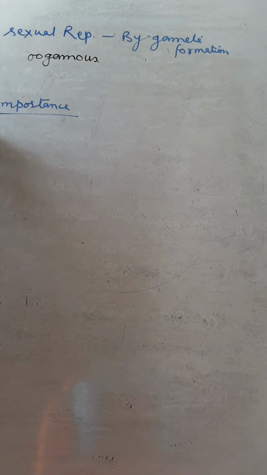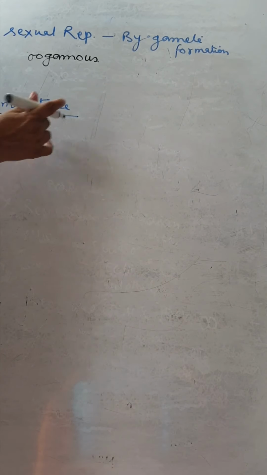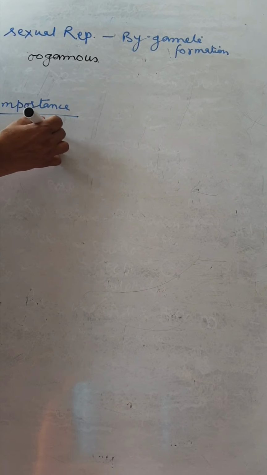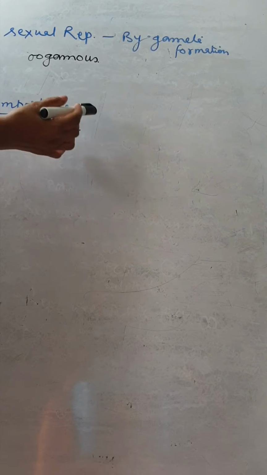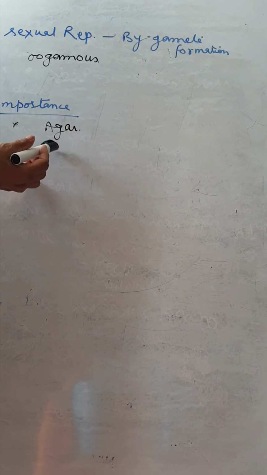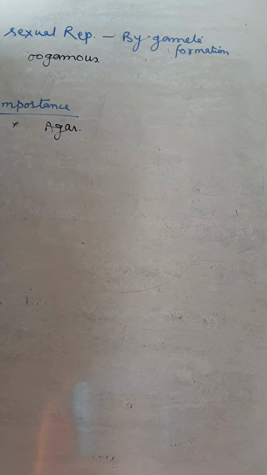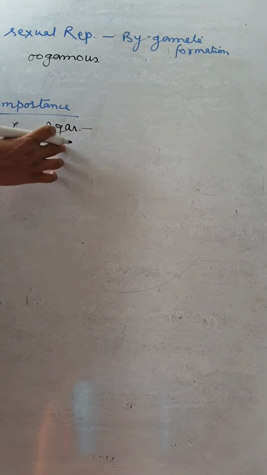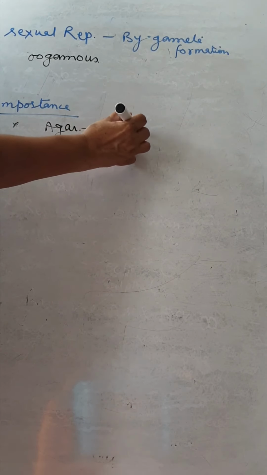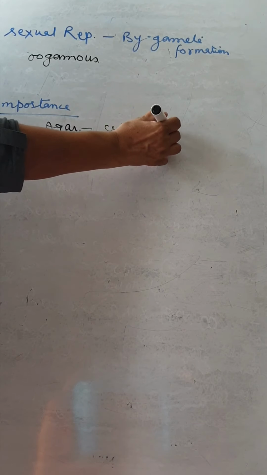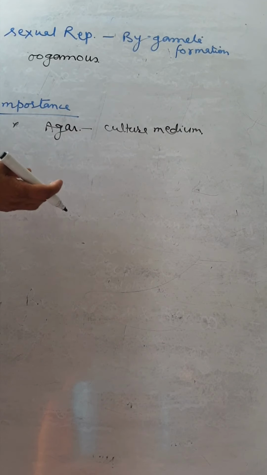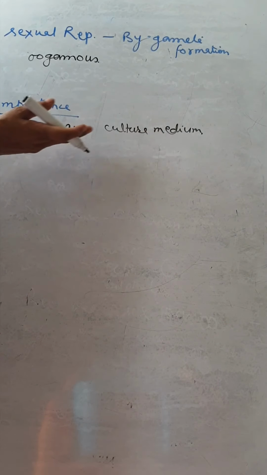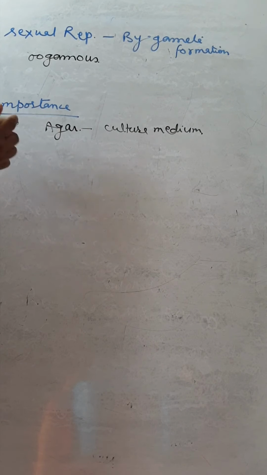Now we discuss the importance of red algae. The red algae are commercially used to obtain agar-agar. Agar-agar is a chemical obtained from red algae that is used in the laboratory for the culture medium. To prepare the culture medium, different fungi or other organisms are grown in the nutritive medium to which agar is added.